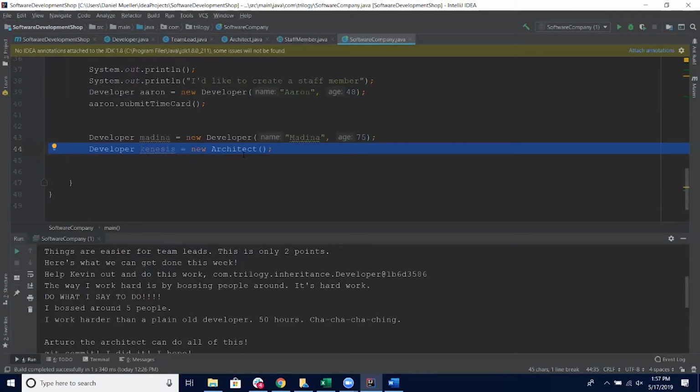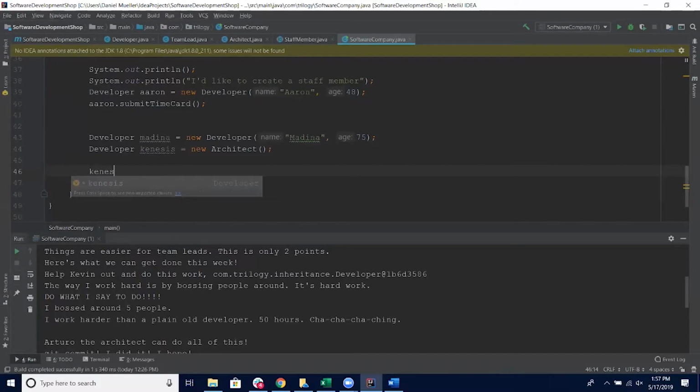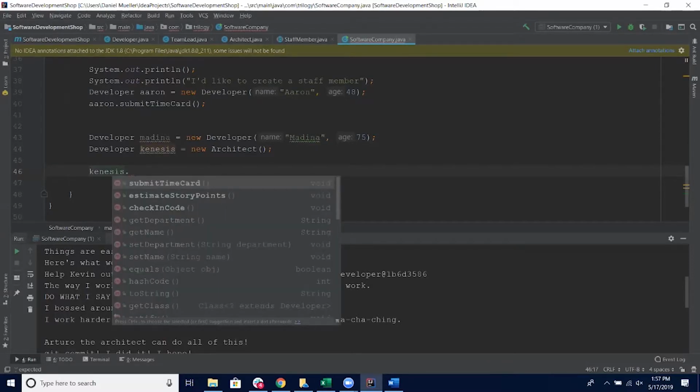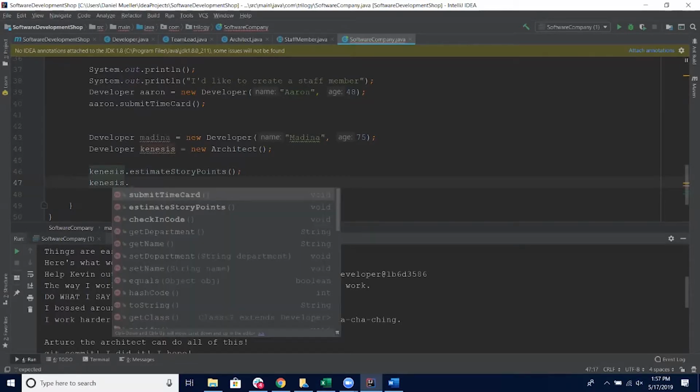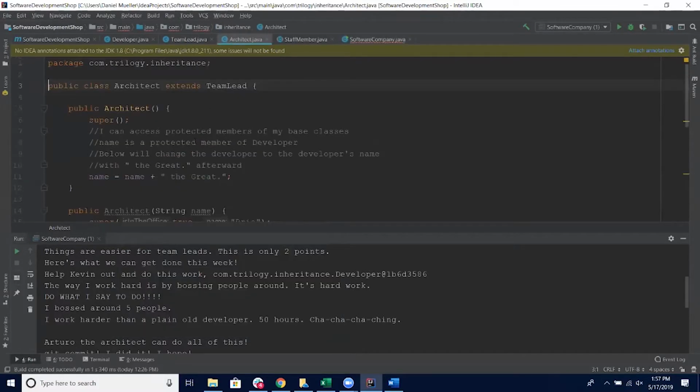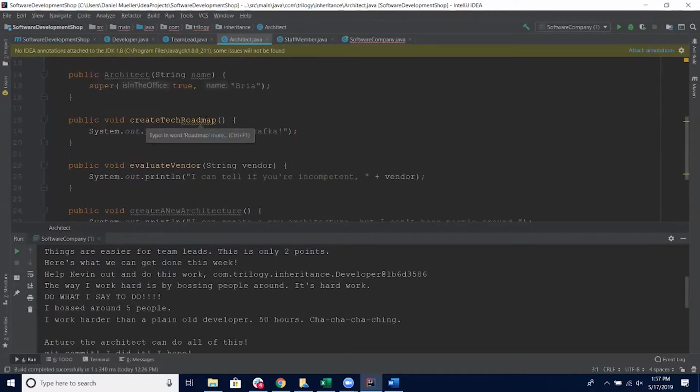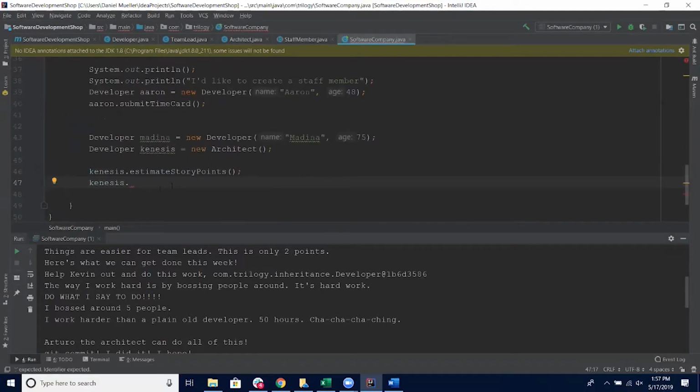So now when I try to do developer things for Medina, we know that'll work because we created her as a developer. But when I try to do developer things for Kinesis, dot estimate story points, that's fine. And now what's going to happen if I try to do an architect thing? I remember that architects could evaluate vendors, right? Let's go back and look at what an architect can do. Create a tech roadmap, evaluate vendor. Let's do evaluate vendor. Kinesis is an architect, so let's go try to evaluate a vendor.